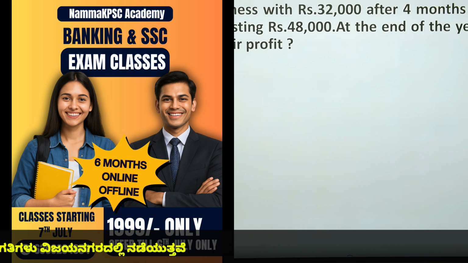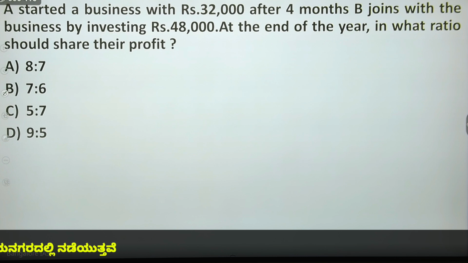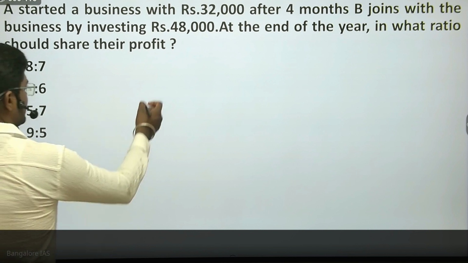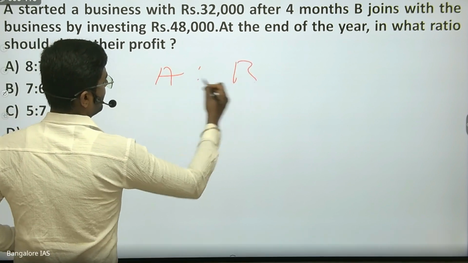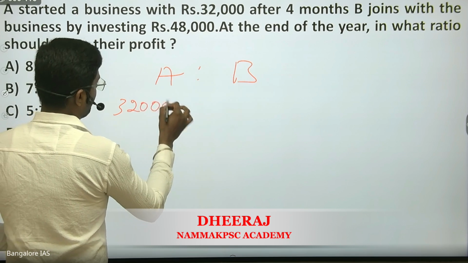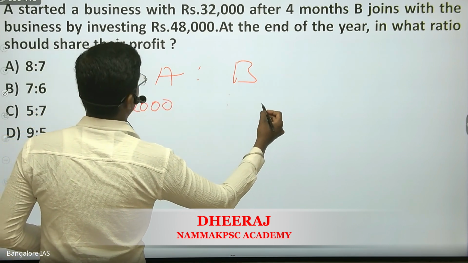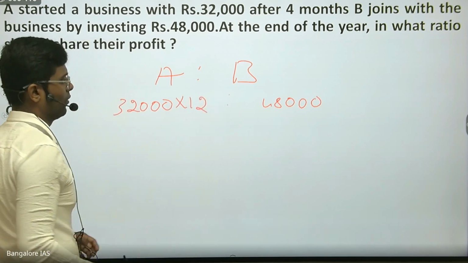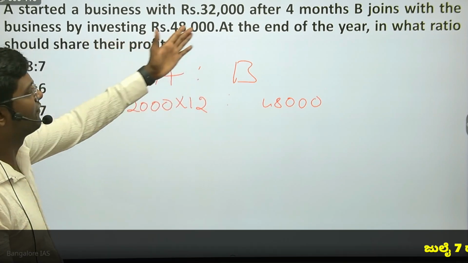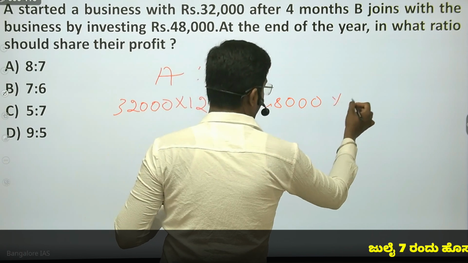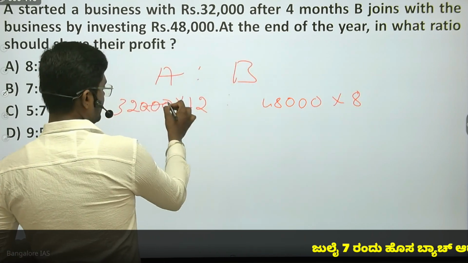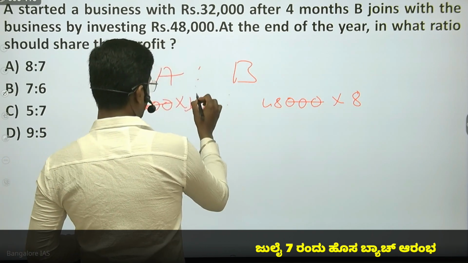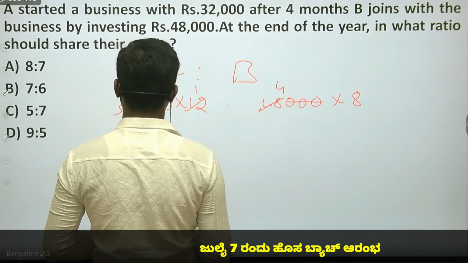Next, A started a business with 32,000. After 4 months, B joins him with a business by investing 48,000. At the end of the year, in what ratio should they share the profit? So this is again the same, A and B. A has invested 32,000. B has invested 48,000. At the end of the year, A was there for 12 months. B was not there for 4 months, so it is 8. So 3 zeros, here also 3 zeros. 12 1 times, 12; 12 4 times.